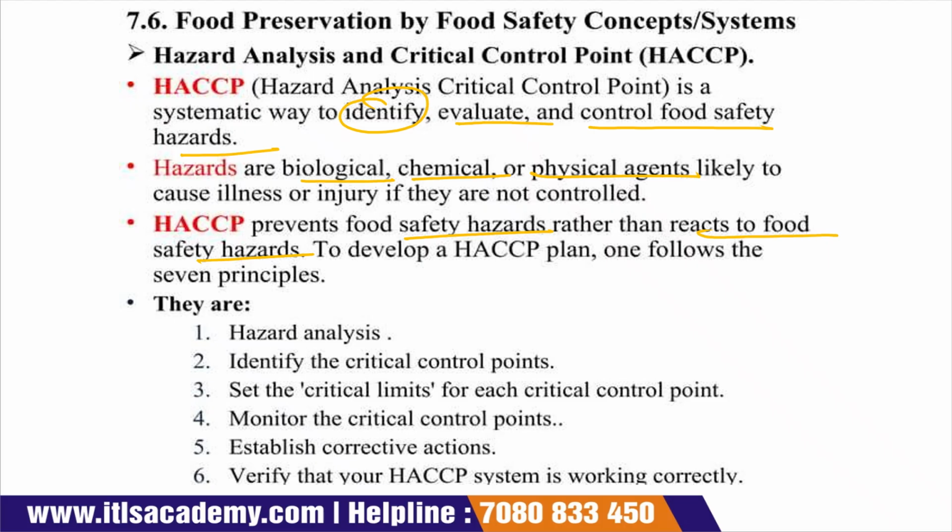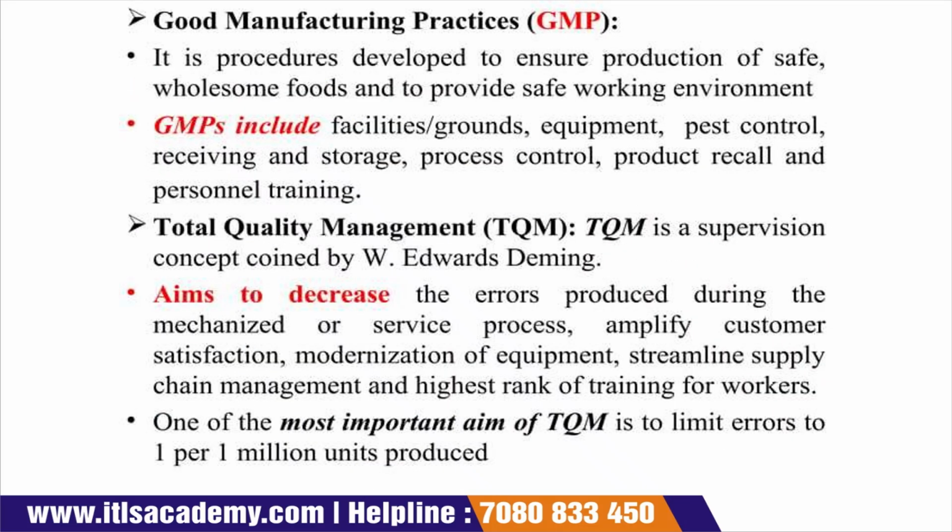So HACCP has 7 principles: hazard analysis, identify the critical control points, then set a critical limit, then monitor the critical control point, establish the corrective action, then verification, and at last, the 7th principle is documentation, which is not written here. We have to prepare a document for each thing.